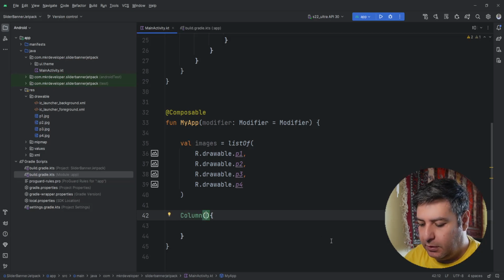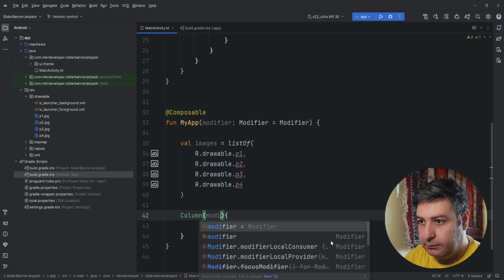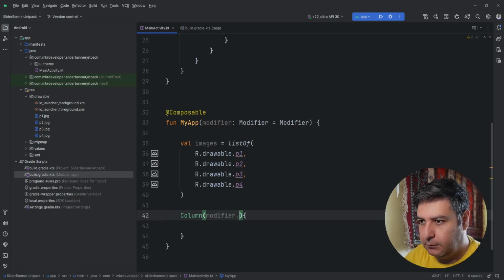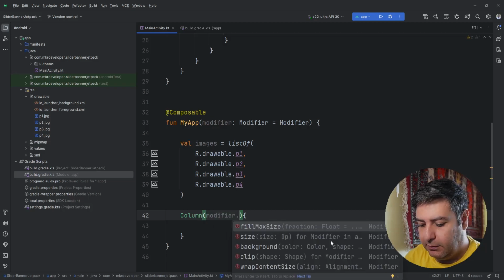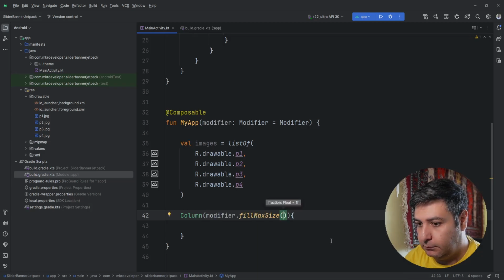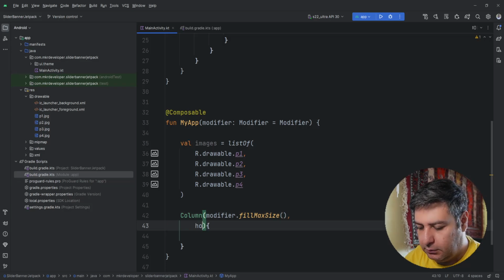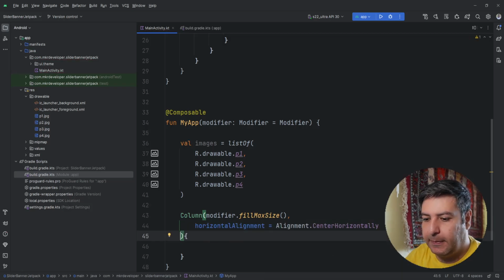In the column I need a modifier, fill max size, and horizontal alignment center horizontally.